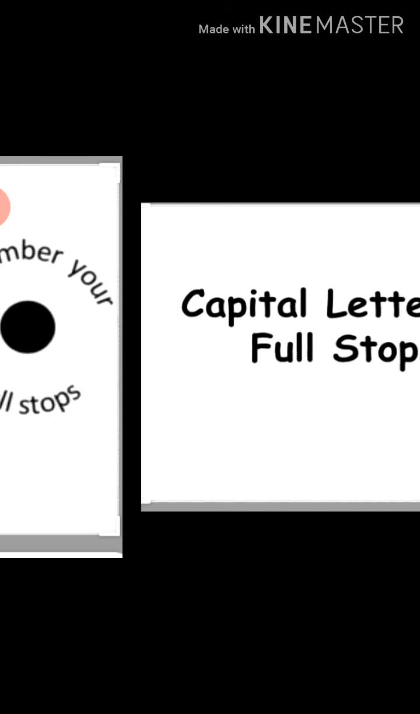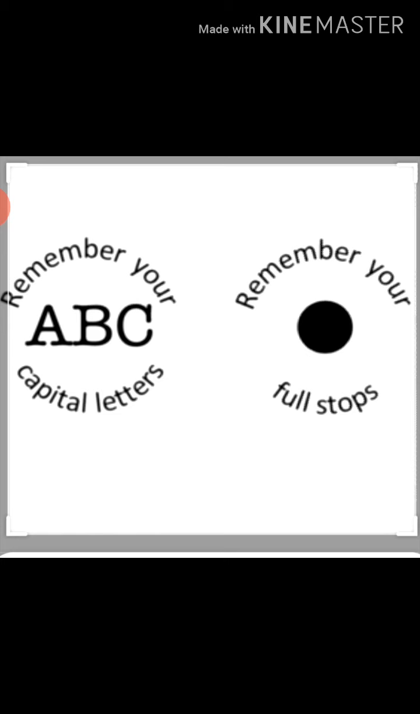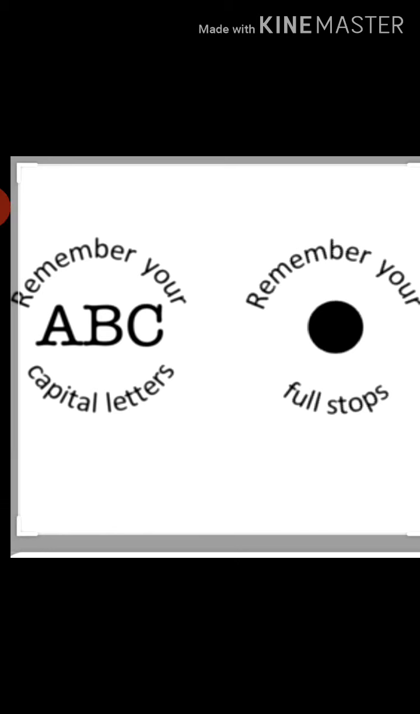So, let's see. Remember, your A, B, C are capital letters. Can you see these letters A, B, C, D, E, F, G, which are written like this? They are called capital letters. And see, this is a full stop. This dot at the end of the sentence we put, this is called full stop.